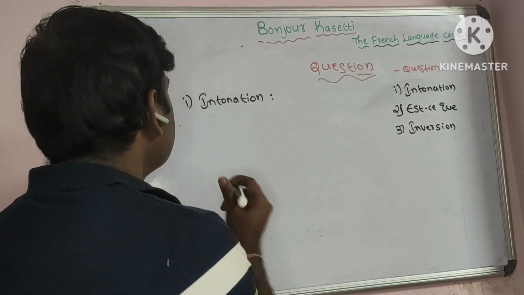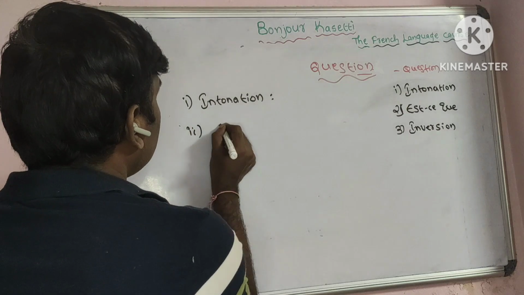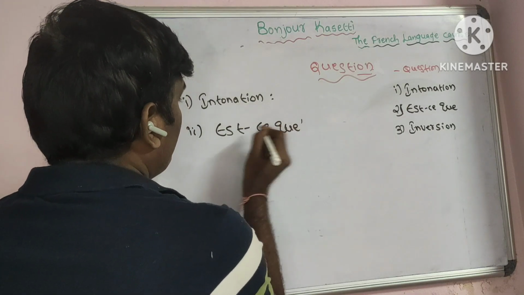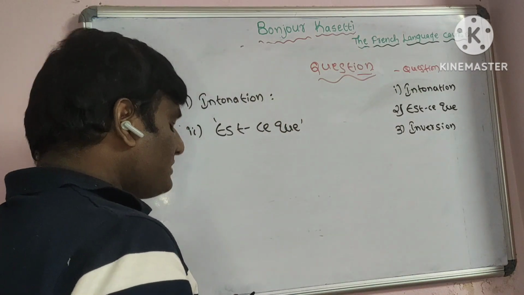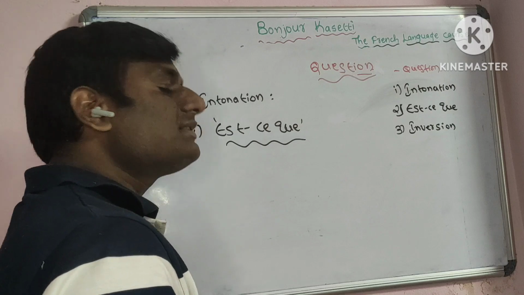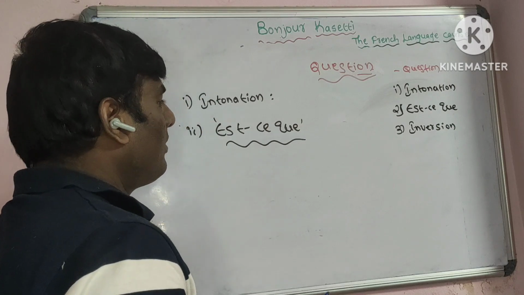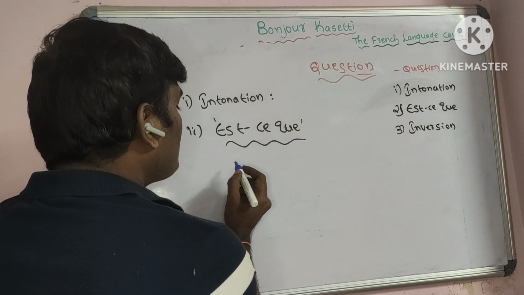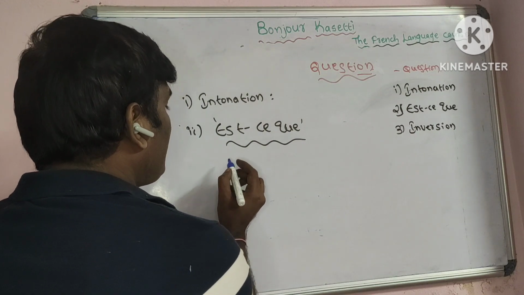Second method is est-ce que. Est-ce que, it is a word which is used to make questions in French language. There is no special meaning to this. It is a word used to make questions.